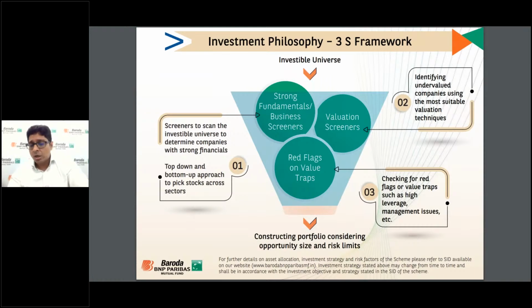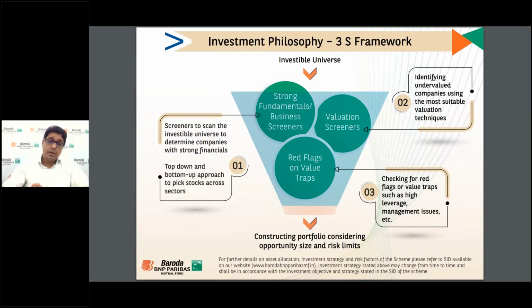So we have a decent number of people. We are an 11-person team doing the screening, finding the value traps, and finding the value stocks. And then we construct a portfolio considering the opportunity size and risk limits.